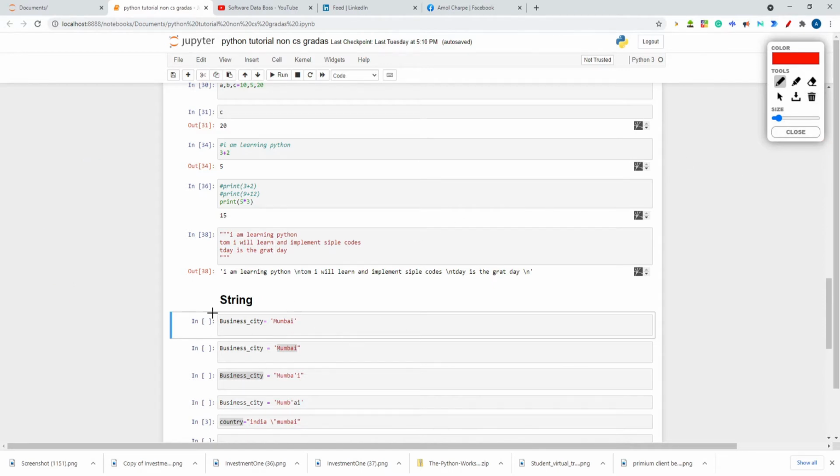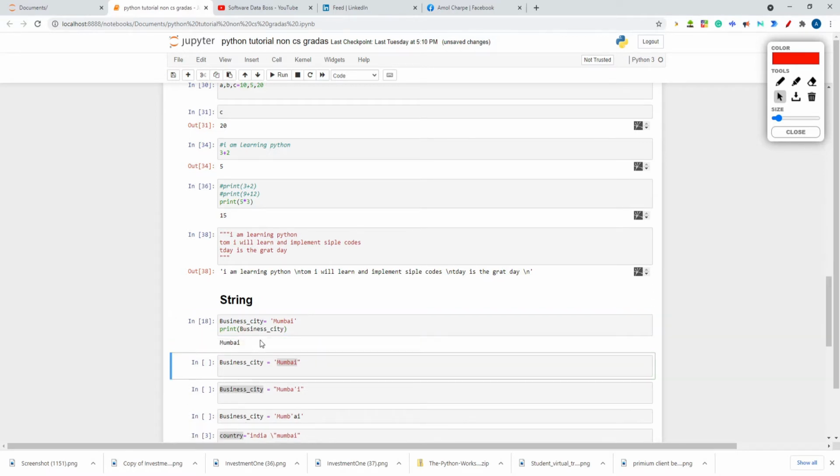So here I have taken one variable, business city, where I have assigned the value Mumbai. So I can print this variable with the print statement, print business city. So let me print it. It will execute and give me the result Mumbai because Mumbai is stored in business city.